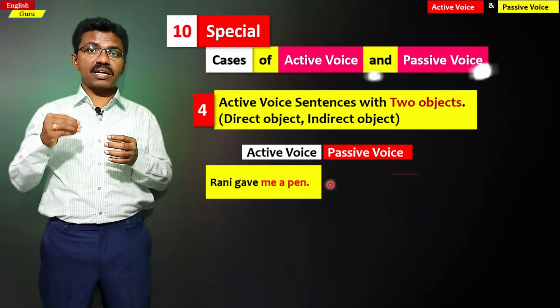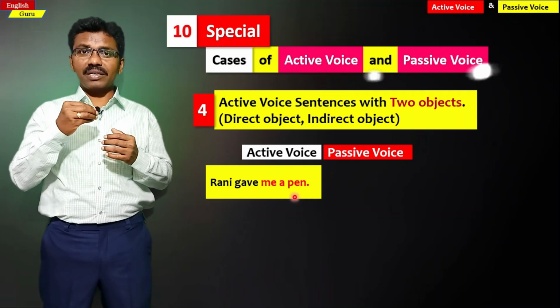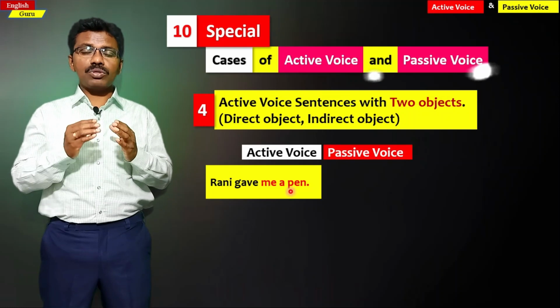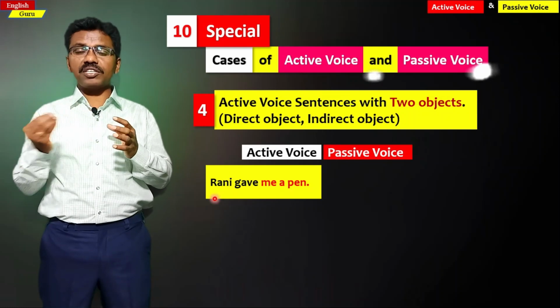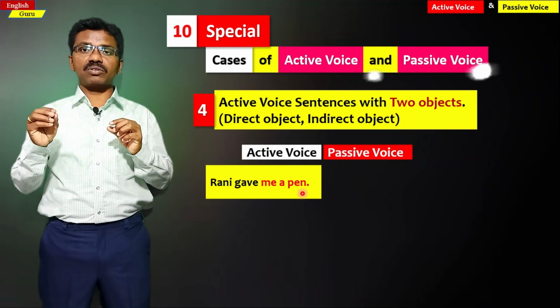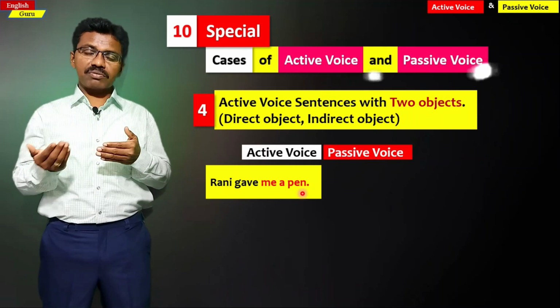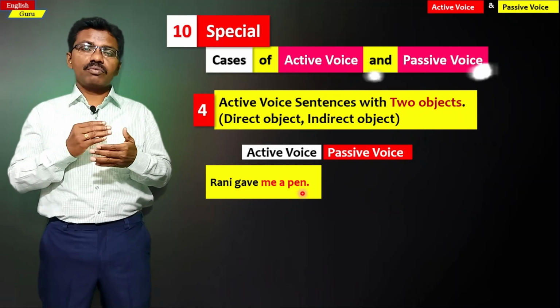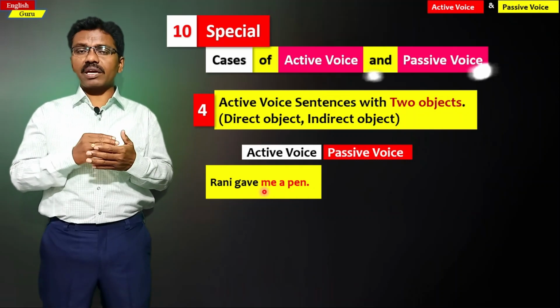Here a pen is a direct object, me is an indirect object. And how is this active voice sentence changed into passive voice? We can change this active voice sentence into passive voice in two ways. With the direct object we can write a passive structure. With the indirect object also we can write a passive structure.